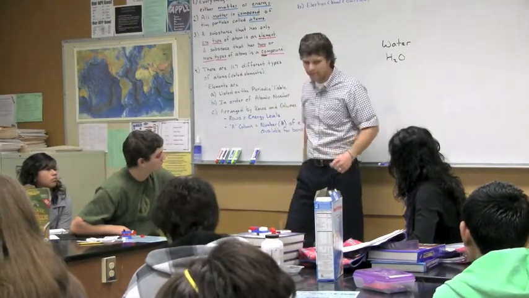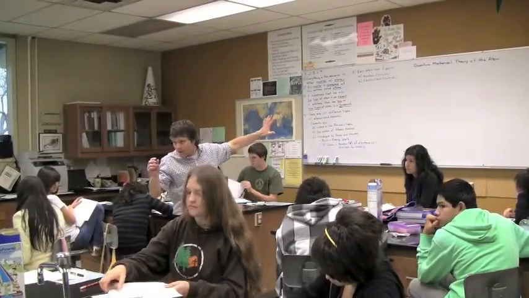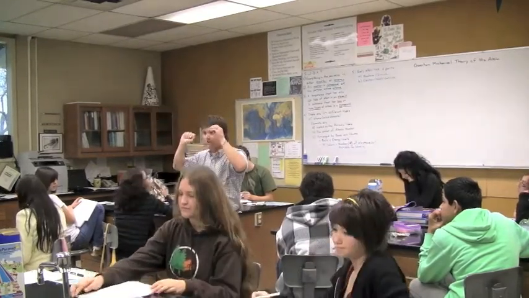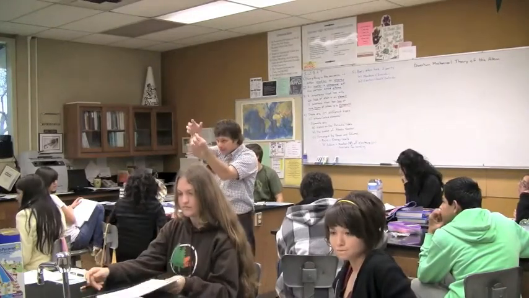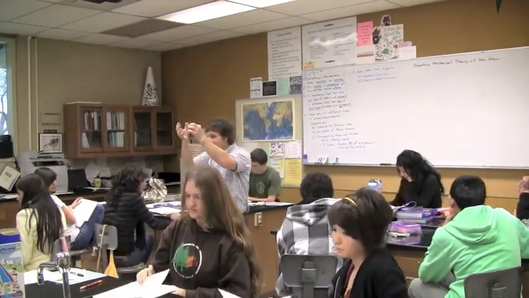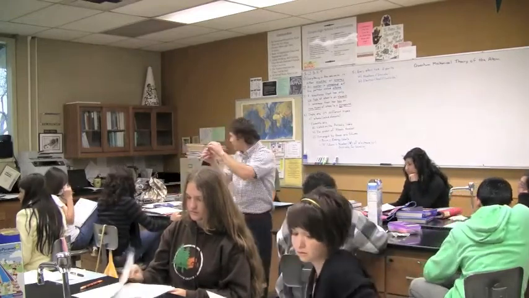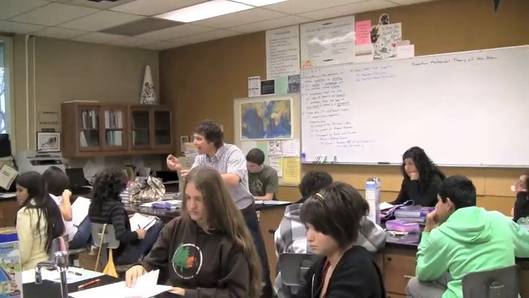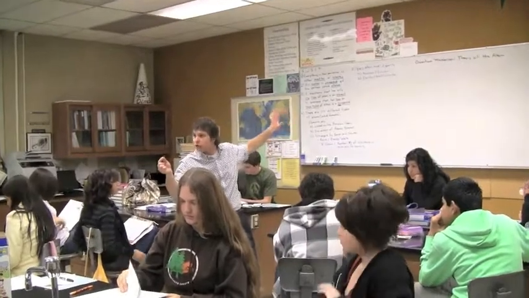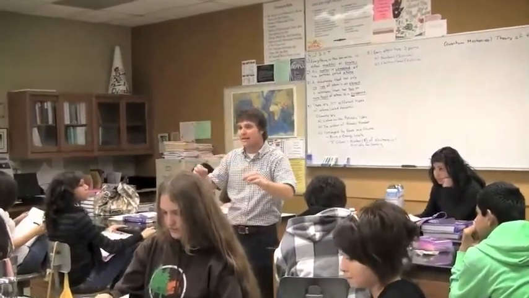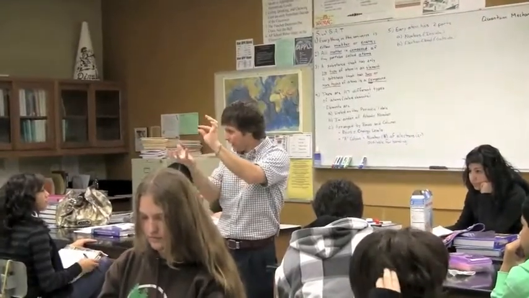Okay? All right. Now, what I'd like you to do, and now this chart, what I'm going to be doing on this chart is looking at one individual atom, the structure of that one individual atom. So make sure you get that in your mind. Everything in the universe is either matter or energy. We're dealing with matter. This matter is made up of atoms. I'm breaking this substance into its individual atoms. Now this happens to be an element. So all of the atoms are exactly the same, but it doesn't matter what atom I look at. The basic structure is going to be the same. So now I'm analyzing one individual atom and looking at the structure of that.